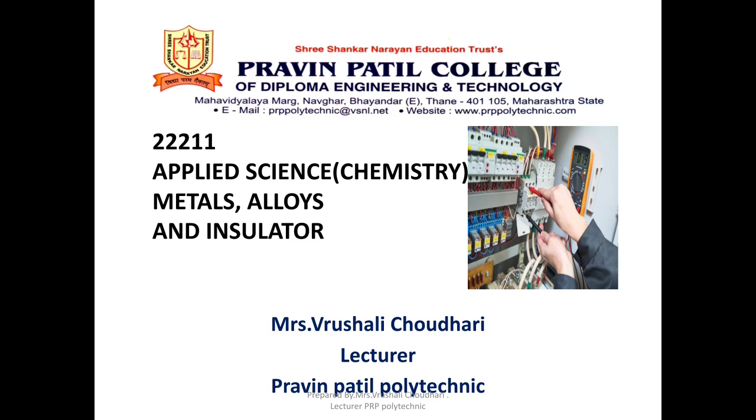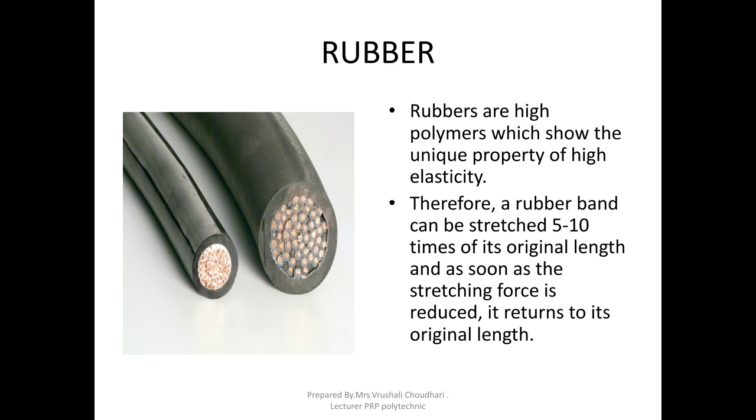We have already started insulators, their properties and classification. Today we are going to learn important insulators like rubber. What is rubber? Rubber is a polymer which has the unique property of elasticity. Where do we use rubber? For wire coating we use rubber as well as plastic.